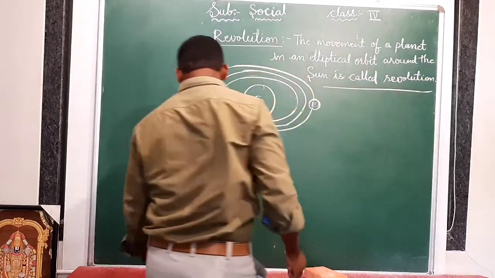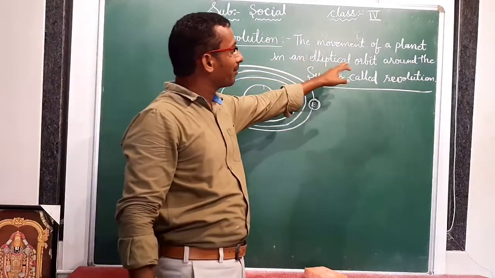Got it? What is revolution? The movement of a planet.